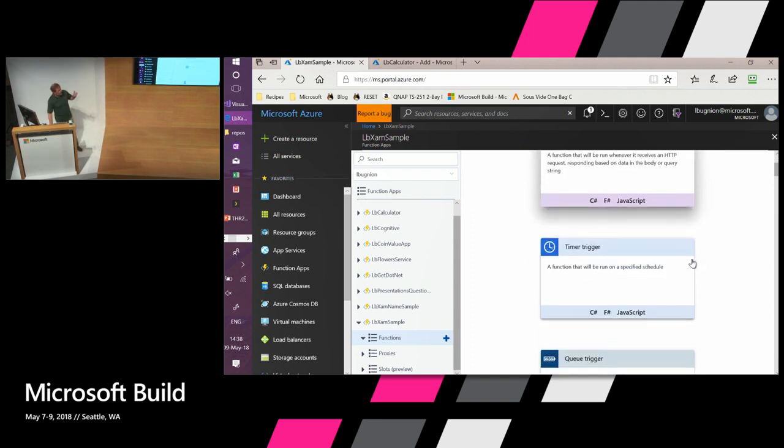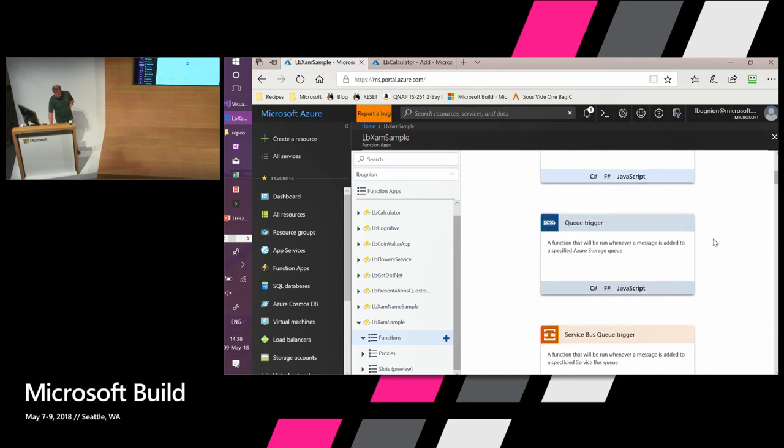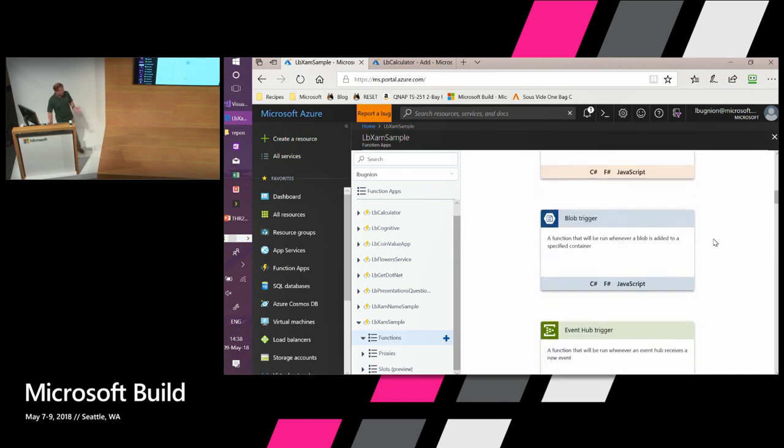We have one which I love, it's a timer trigger. Basically, you deploy it to Azure, and then it's going to do something on a schedule. For example, every 5 minutes, maybe every hour, or maybe one thing which is really cool, every Friday evening at 11 p.m., you can run some reports, for example, at the end of the week for your firm. And this is going to run independently. We have things like blob trigger. For example, a blob is a binary large object. So basically, it's like a video, a picture, maybe some PDF files. You can upload them to a storage on Azure.